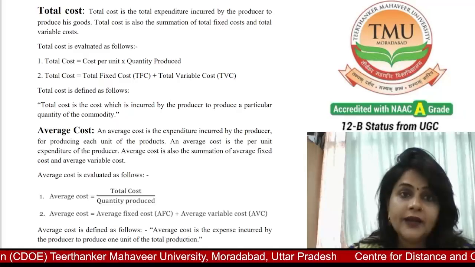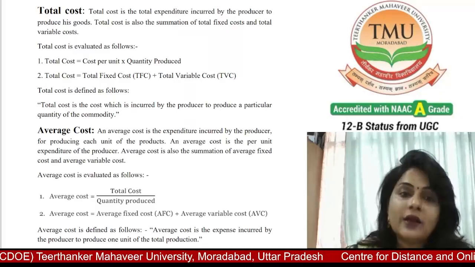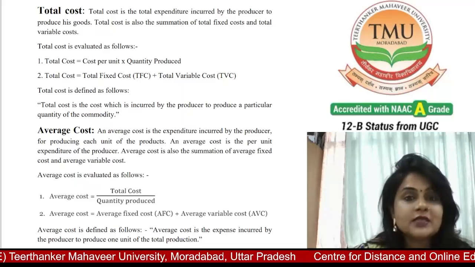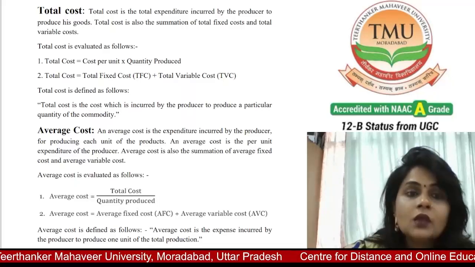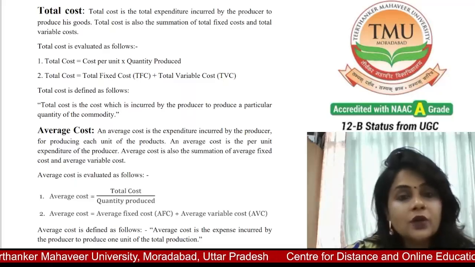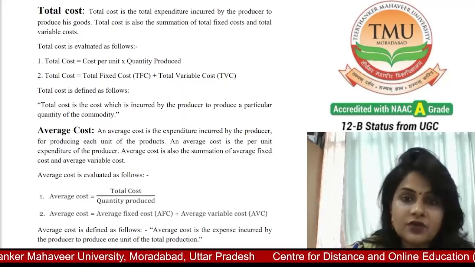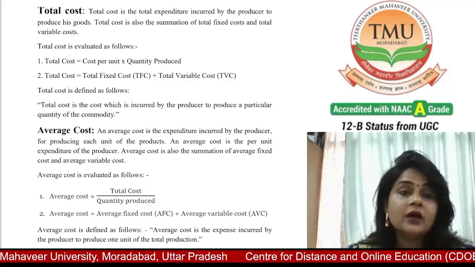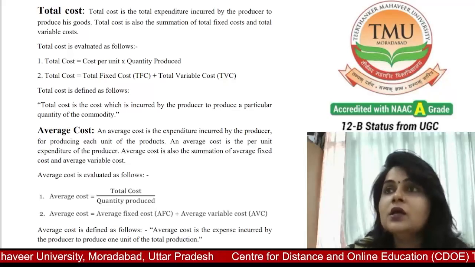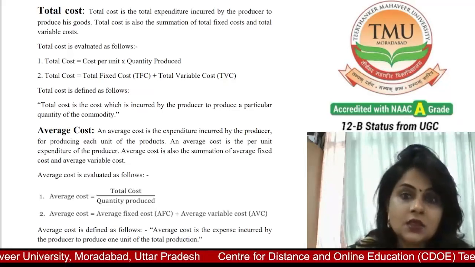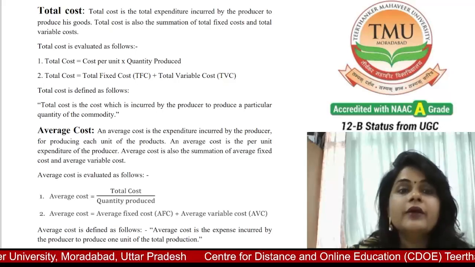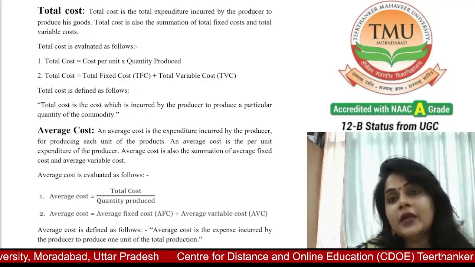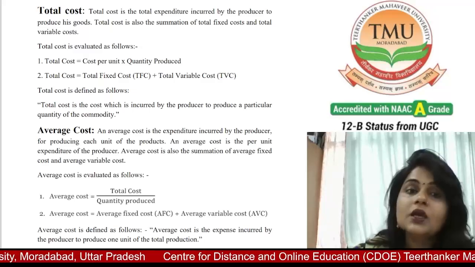Variable cost is the second component. Variable cost is the cost that changes, that increases or decreases, based on the number of goods produced by a company or the service requirement of the customers. When the demand increases, the producer increases the supply, the output, so the variable cost increases.